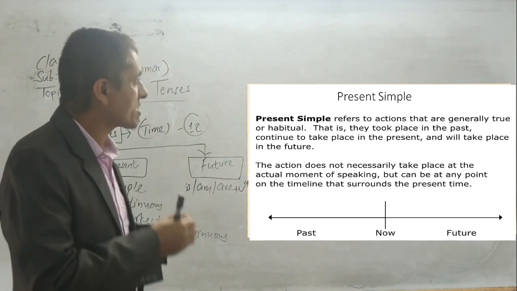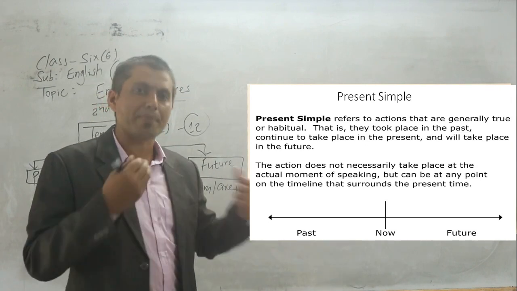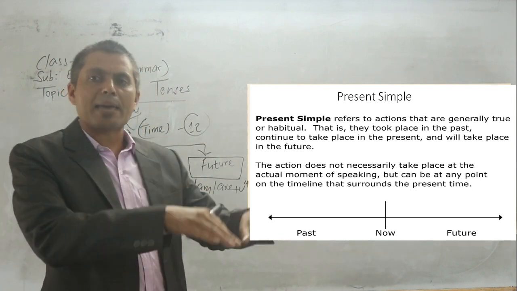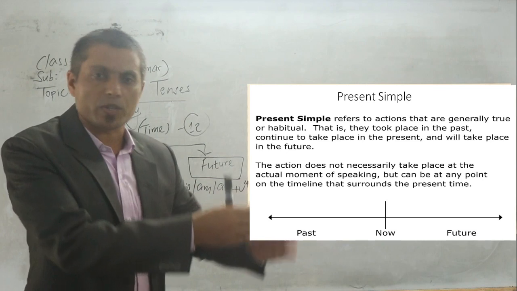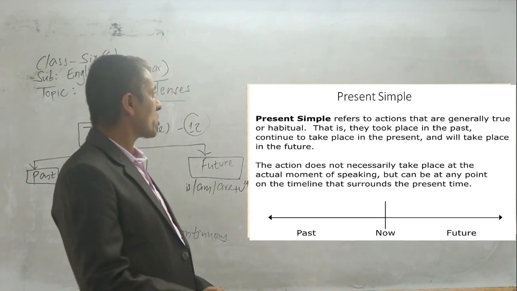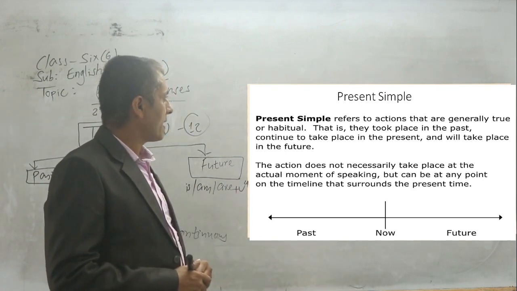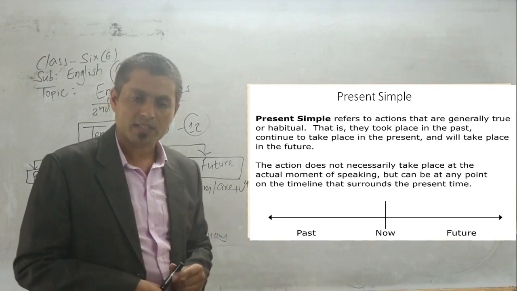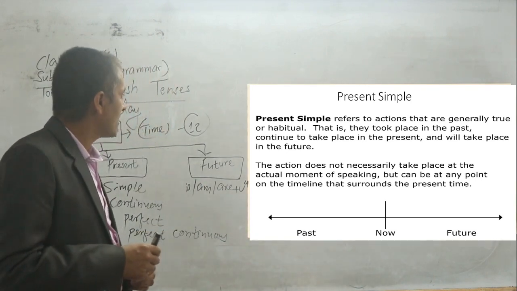It shows somebody's habit or an event that started already, is true now as well, and will go on into the future.